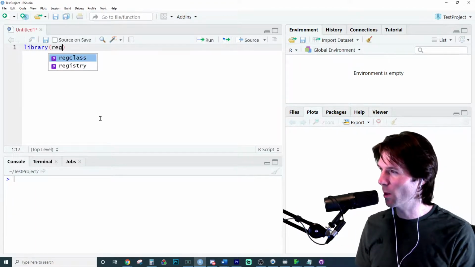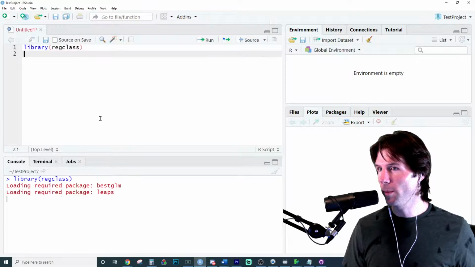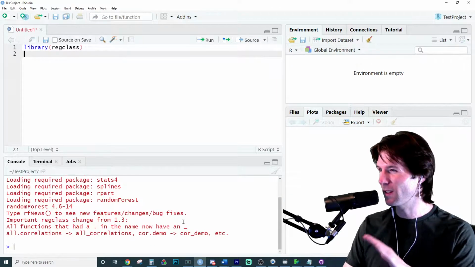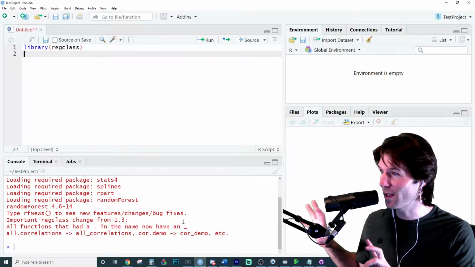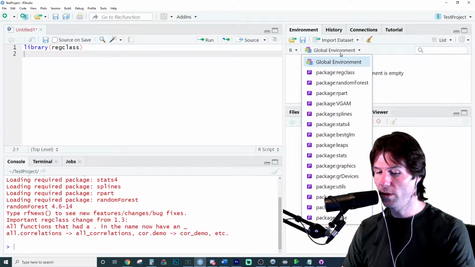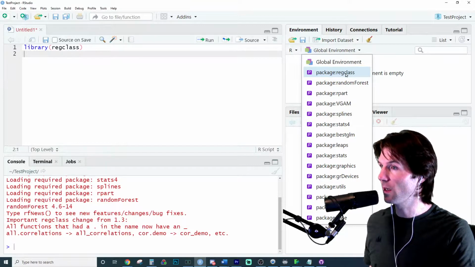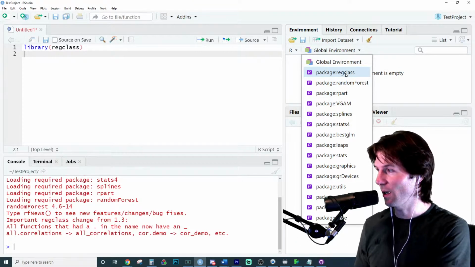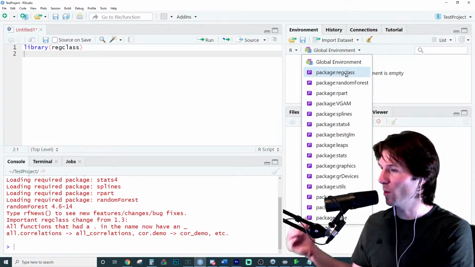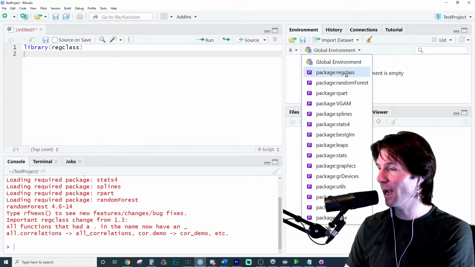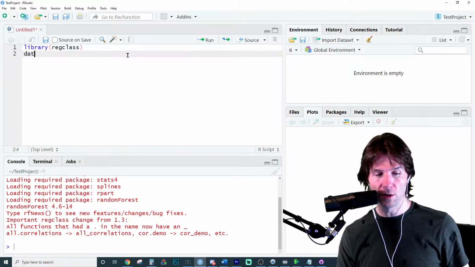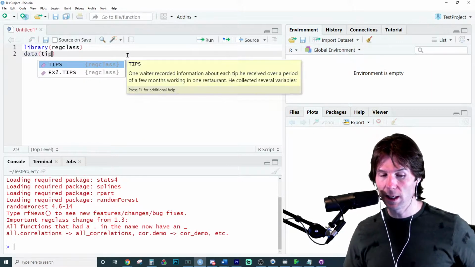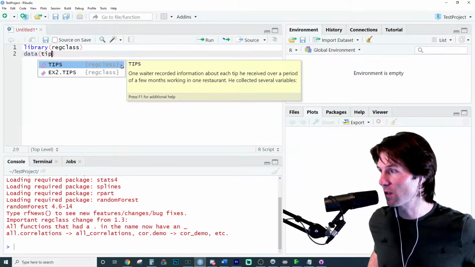Now you might not have this at the moment. I'll explain why. When you pull up a library right here, notice how it's loading all these things. That's not error messages. That's just bringing your attention to a bunch of things that are happening by making the messages red. Over here, you'll see packages loaded in regclass. It gave you a bunch of stuff. You have the data on your global environment. Perfect. So regclass actually has inside of it the tips data frame. Now, what you can do is data(tips). And you see right here, this is the package it's inside of.